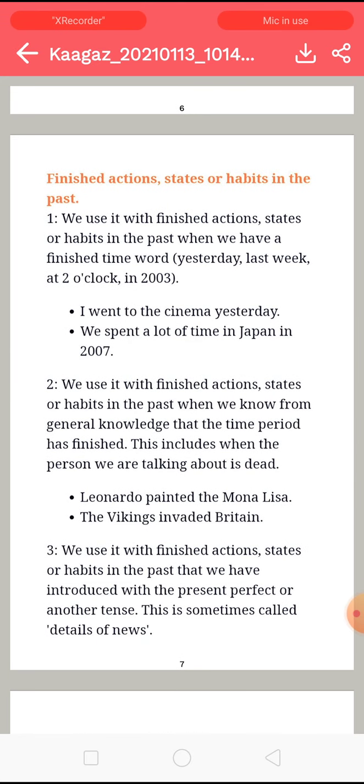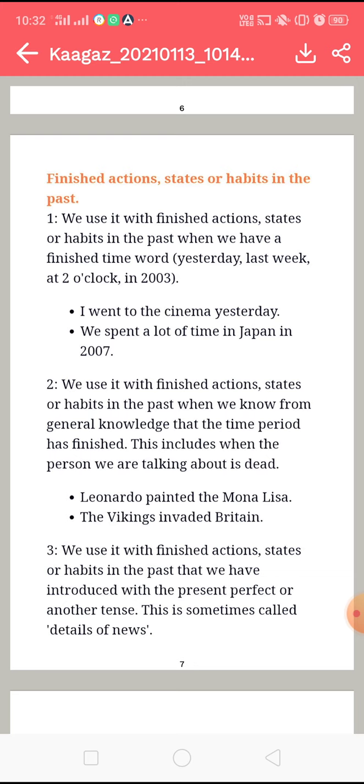Let's move on further. Again, let's revise where we use the past tense and for what actions, for what things we use the past form. There are some specific actions, specific habits where we have to use the past tense for that. For finished actions, states or habits in the past. We use it with finished actions, states or habits in the past when we have a finished time, right? We have a particular time for that.